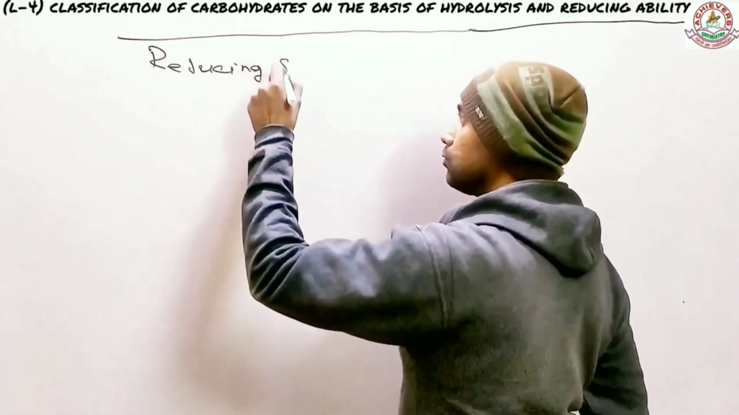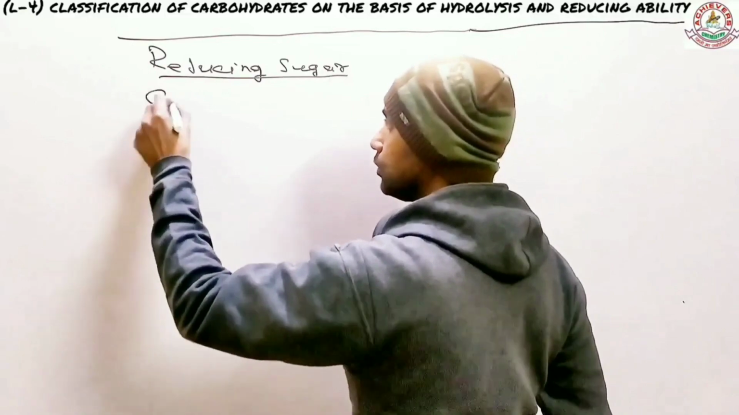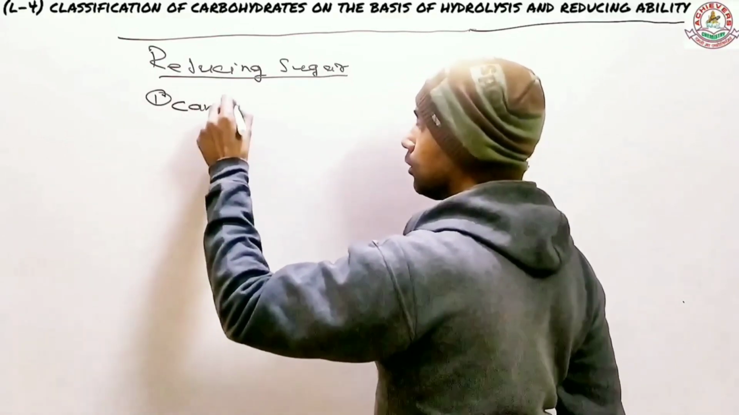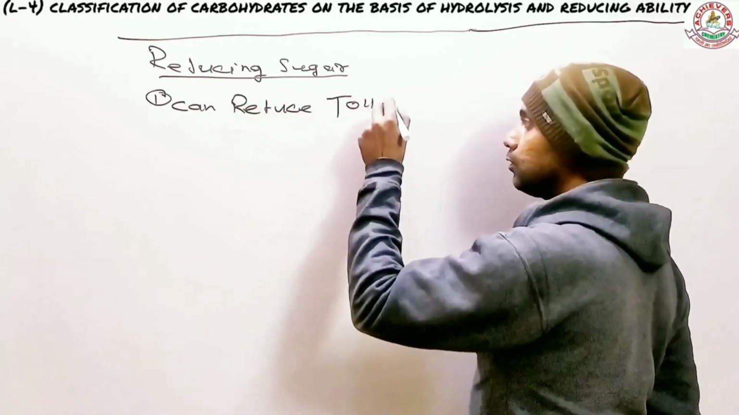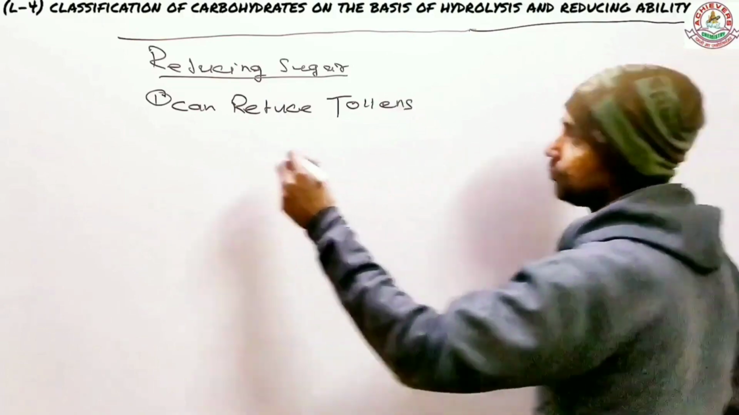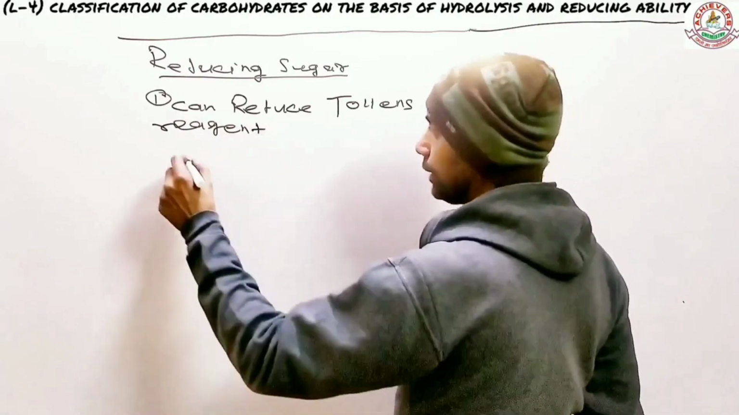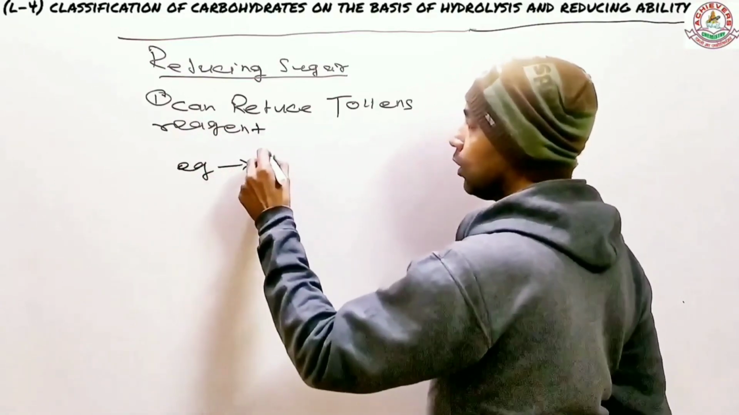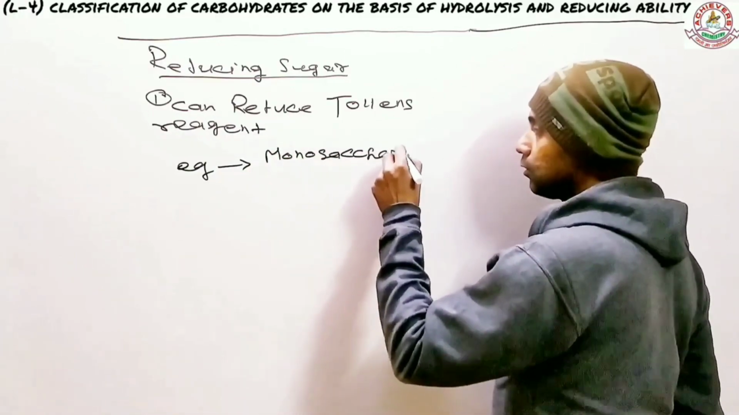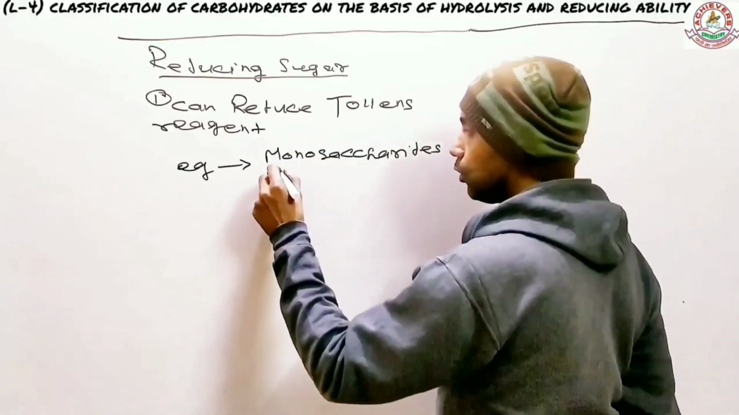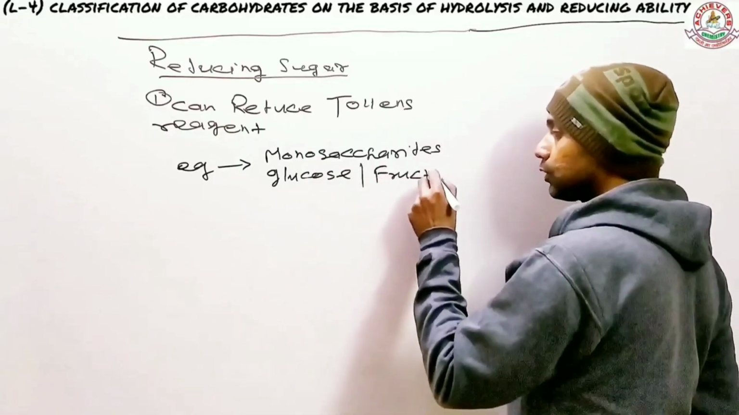So I'm just taking here the reducing sugar. A reducing sugar can reduce Tollens' reagent. Examples are all the monosaccharides, like glucose, fructose, etc.